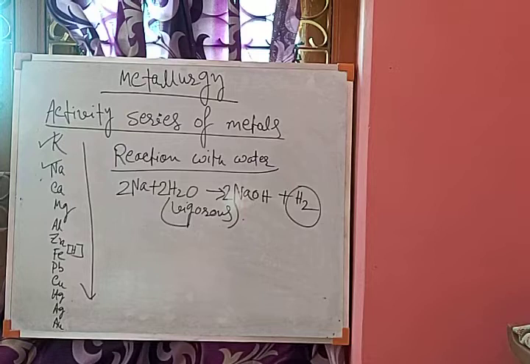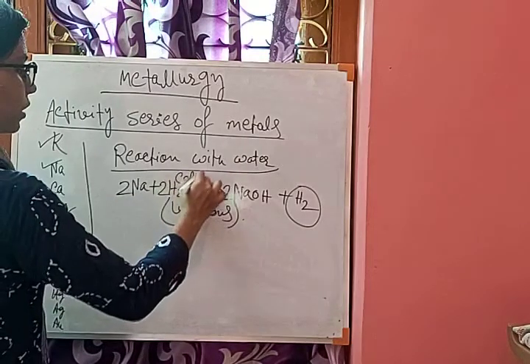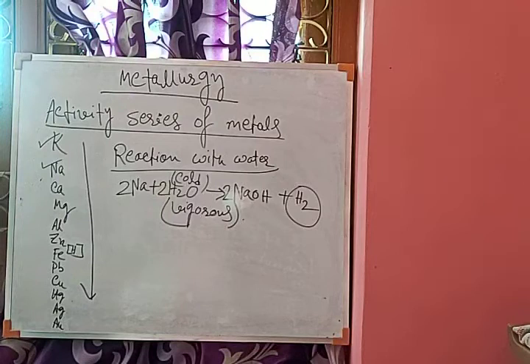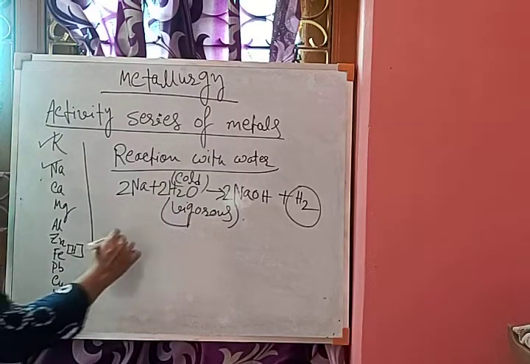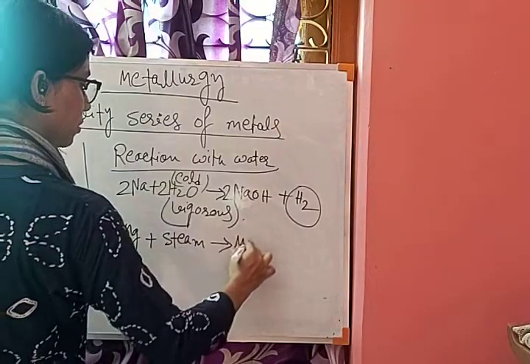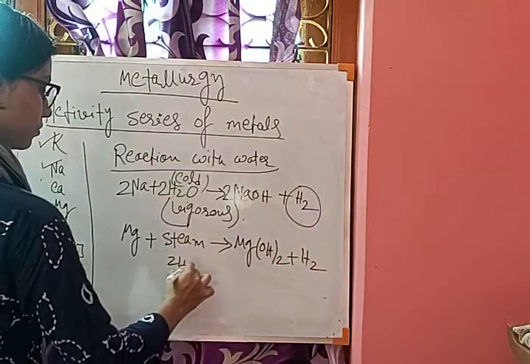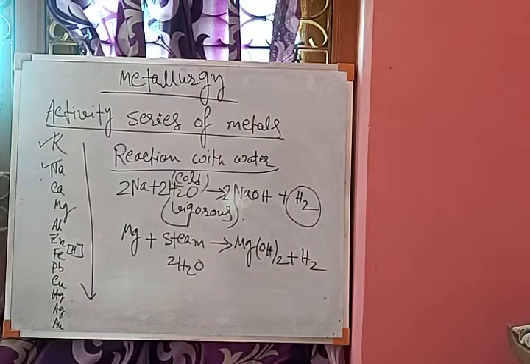But less reactive metals don't react quickly with water. They can react with steam. Magnesium is somewhat less reactive than sodium and potassium. So sodium can react with cold water, but magnesium cannot react with cold water; it can react with steam. So magnesium can react with steam to produce the metal hydroxide and hydrogen. The more reactive metals, those which lie above hydrogen in the metal activity series, will produce the corresponding metal hydroxide and hydrogen.